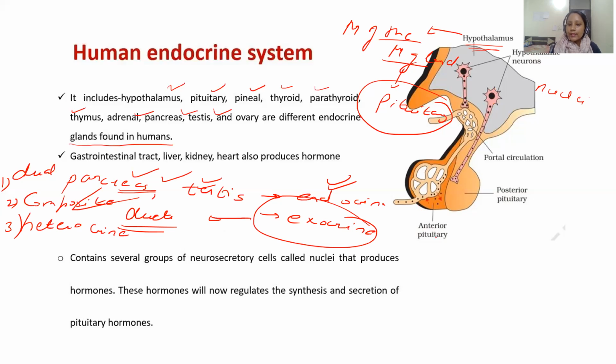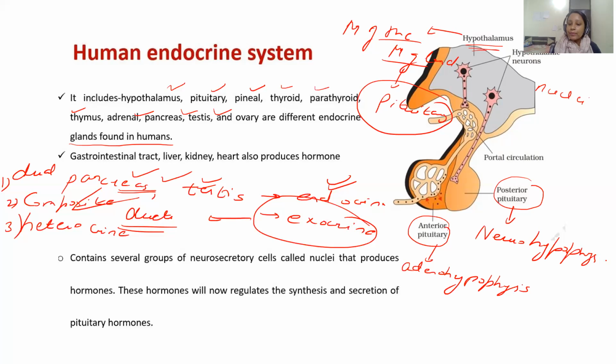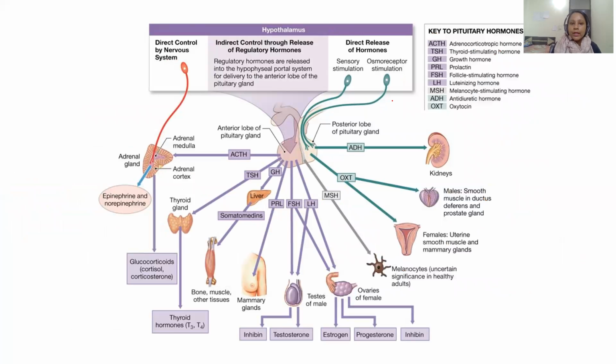The pituitary gland is in turn divided into the anterior pituitary and the posterior pituitary. The anterior pituitary is known as the adenohypophysis, and the posterior pituitary is known as the neurohypophysis. The adenohypophysis secretes a different set of hormones, and the neurohypophysis secretes a different set of hormones. Now let's see what hormones are secreted by them.